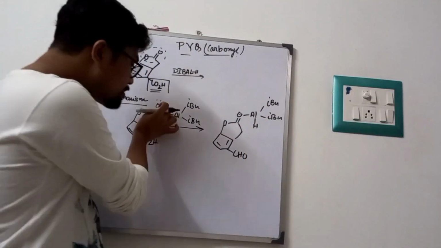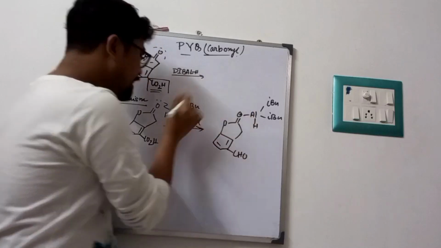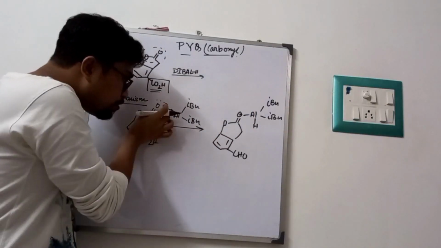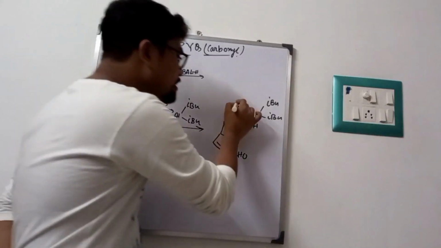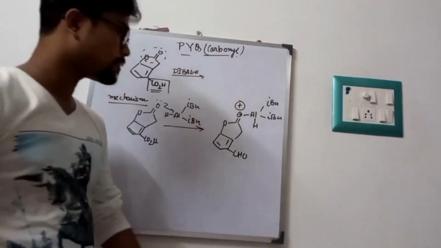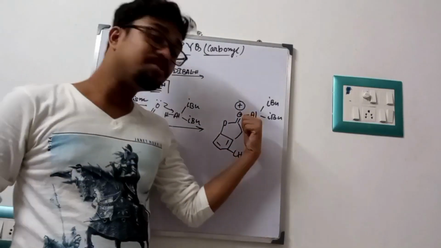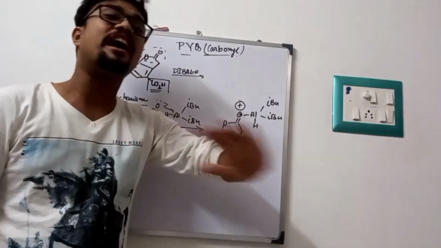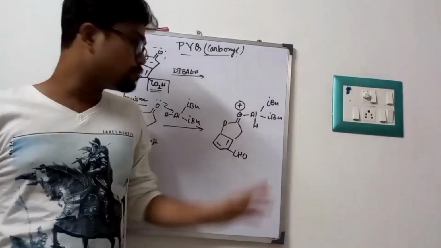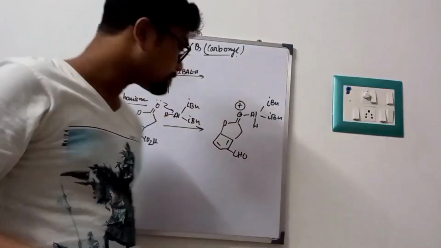Now this oxygen will donate its non-bonding electron, so oxygen has a positive charge on it. But we know that oxygen is an electronegative atom and does not like this positive charge. It will try to neutralize. So how will it neutralize?